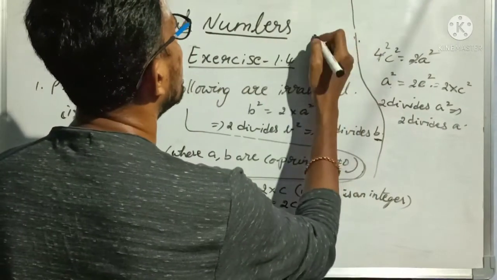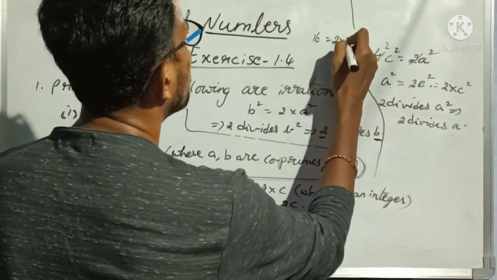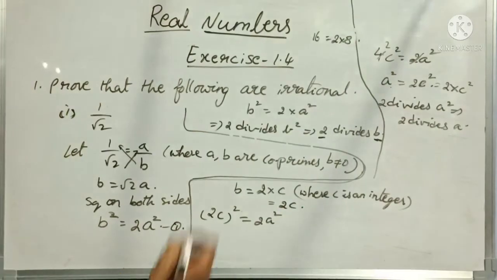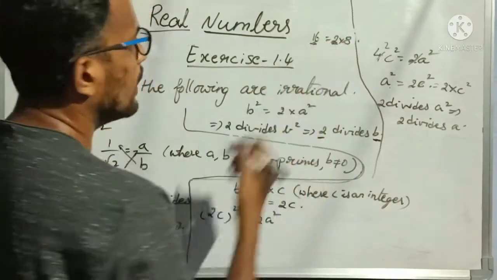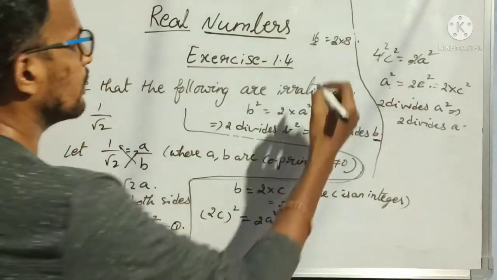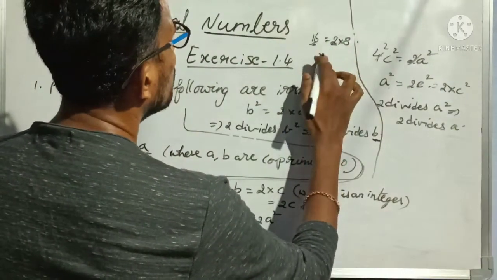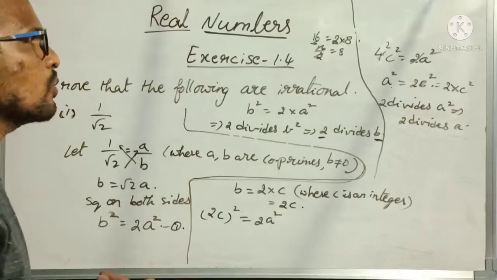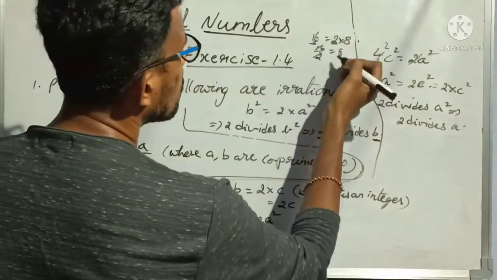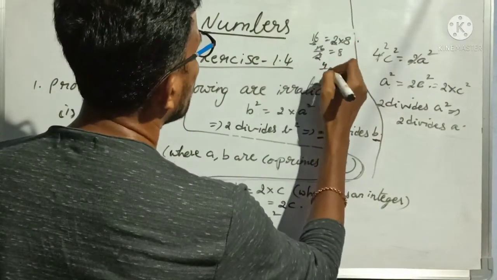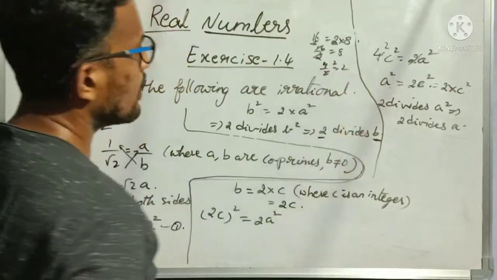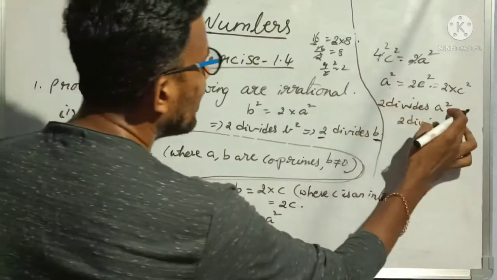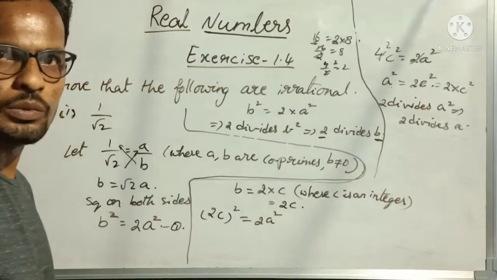Okay, I will take 16. 16 is equal to 2 into 8, so 2 divides 16. 16 divided by 2 is 8. What is the square root of 16? 4. So 4 is also divisible by 2. So when 2 divides a square, 2 divides a also, right?